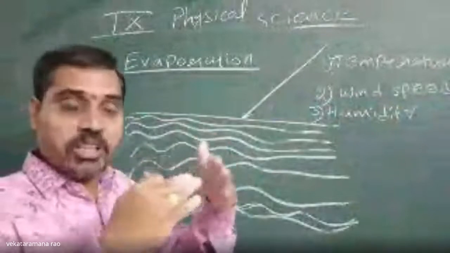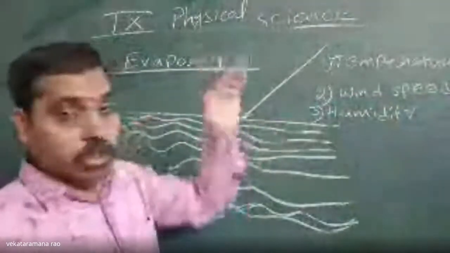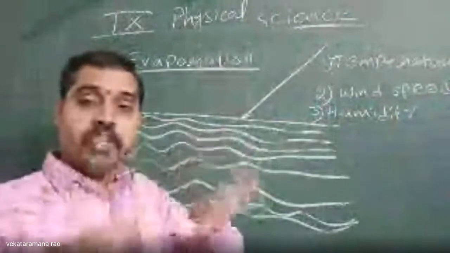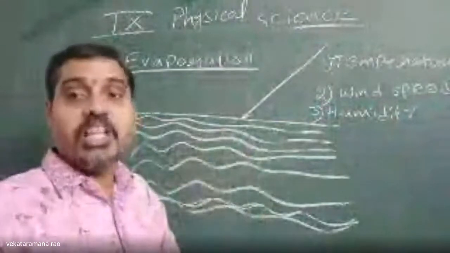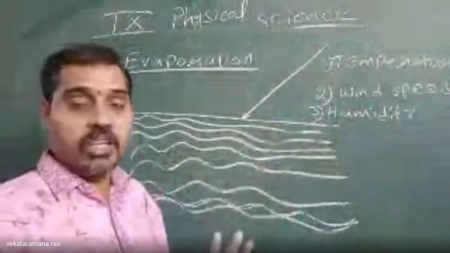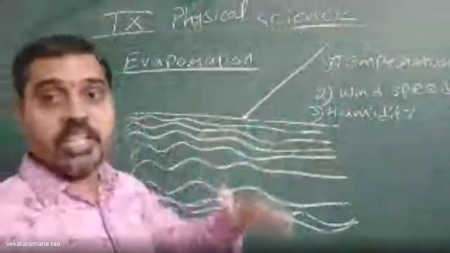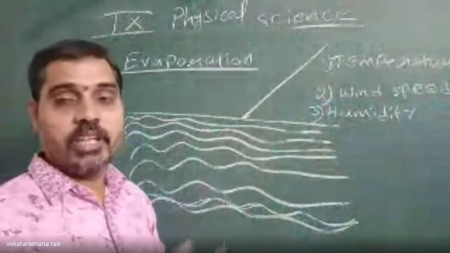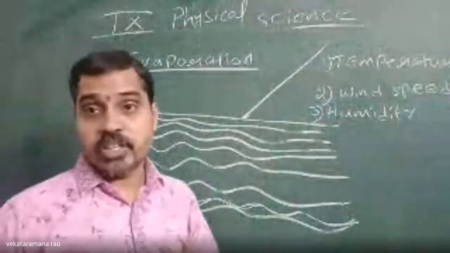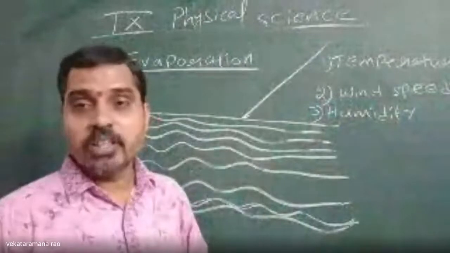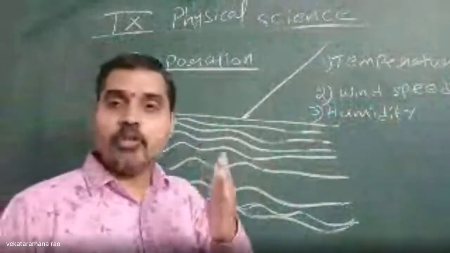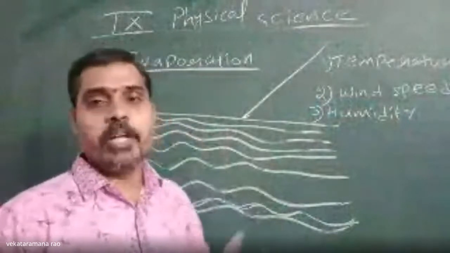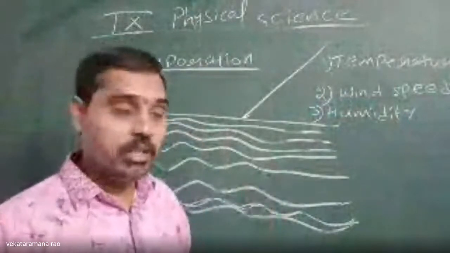As a result of collision, they lose heat energy and kinetic energy. Then they can't escape quickly and may reconvert into liquid and fall back. That's why evaporation won't take place fast on a humid day. That's why clothes won't dry in winter and rainy seasons as quickly as in summer.